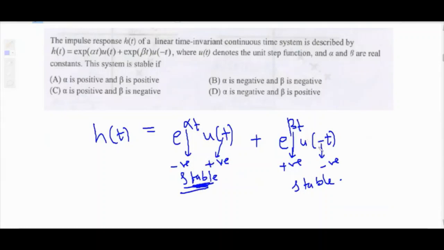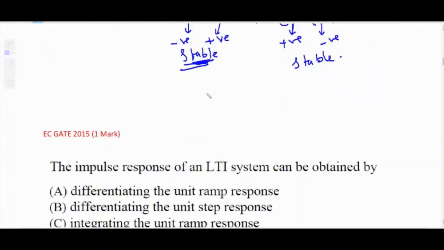Here negative sign is already there. So here it must be opposite sign. That means it must be positive. Then only it becomes stable. So the correct answer is alpha negative and beta positive. The correct answer is option D. Alpha negative and beta positive. Then only it is stable.